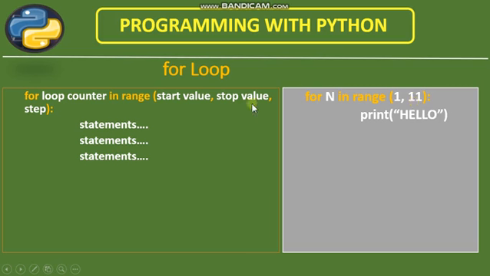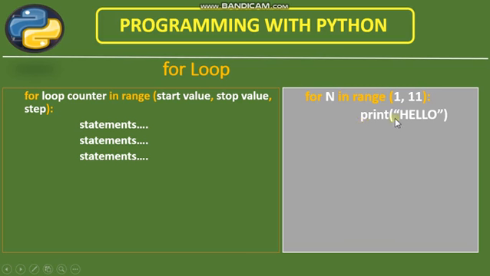And the third value I have not mentioned here is step, because if you'd like to increase the value of counter by 1, then there is no need to specify the step. So automatically it will be incremented by 1, like 1, 2, 3, 4, 5, 6, 7, 8, 9, 10, and it will stop at 11. So 10 times, and this is the statement inside the loop.